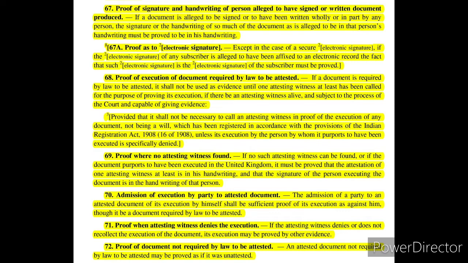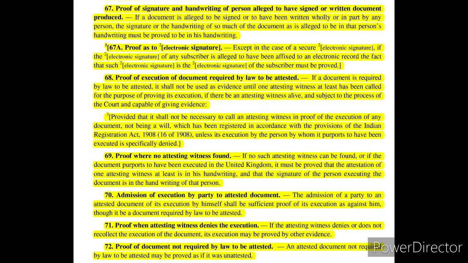So it may be a document that is by law required to be attested, but if the party to an attested document admits that the execution of such document was done by himself, that will be a sufficient proof of the execution of such document as against him. So in that case, the necessity to call an attesting witness is dispensed with.